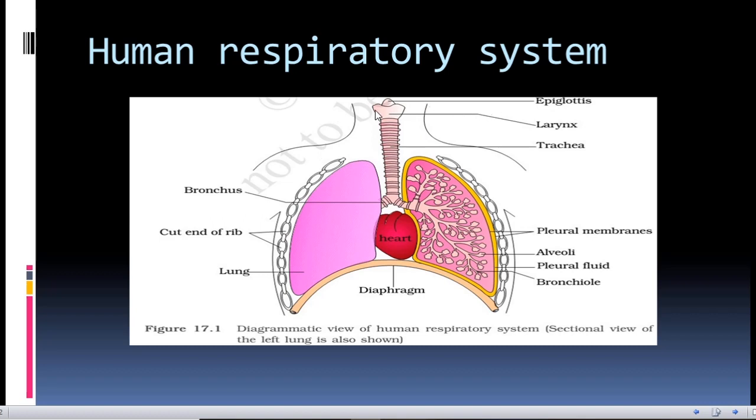Now let's see the larynx. The larynx has a cartilaginous covering called the epiglottis. The function of the epiglottis is that it prevents the entry of food into the respiratory tract during swallowing. Then the larynx, then the trachea.